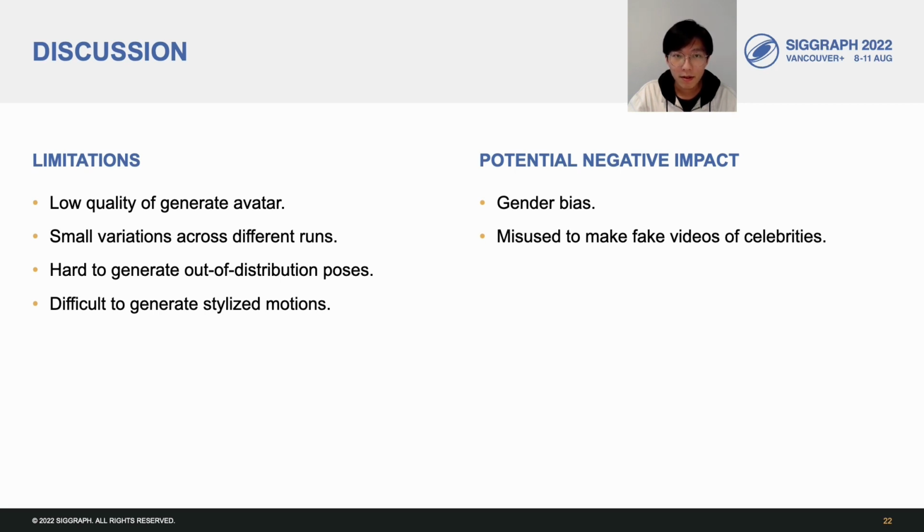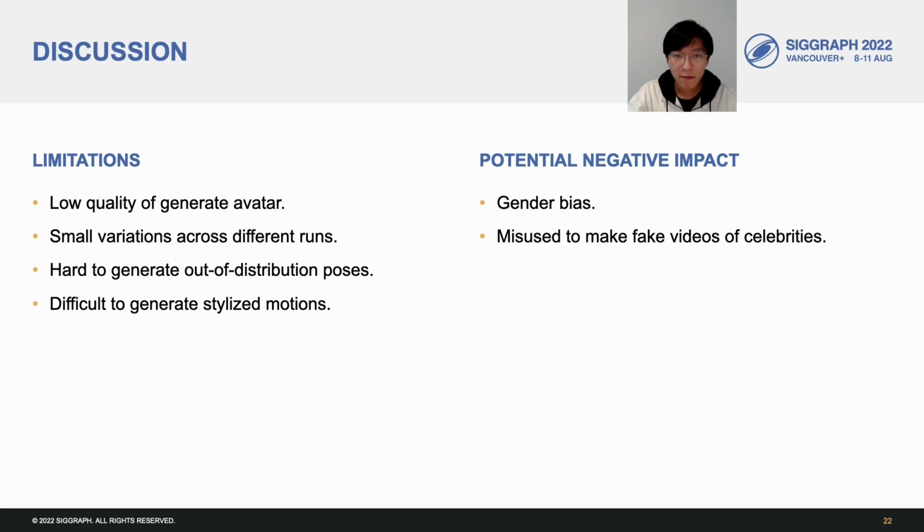For the motion synthesis, limited by the codebook design, it is hard to generate out-of-distribution candidate poses, which limits the ability to generate complex motions. Moreover, due to the lack of video clips, it is difficult to generate stylized motion.